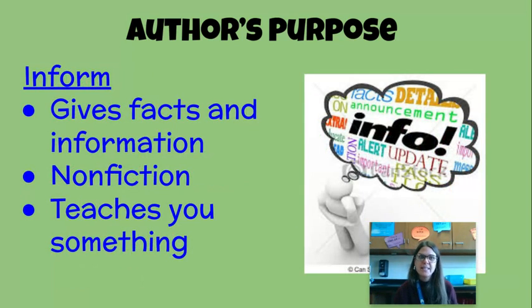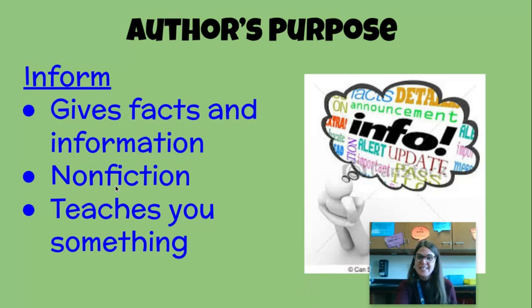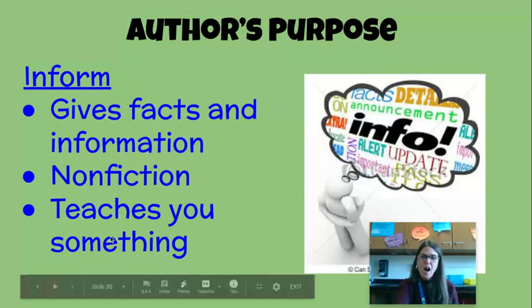Another purpose is inform. This gives facts and information. It is nonfiction. You would read these in Time for Kids or in the newspaper. These would be articles or even just text in nonfiction books about animals and people who really existed. Nonfiction is full of information. Also, when the author's purpose is to inform, they can sometimes teach you something.